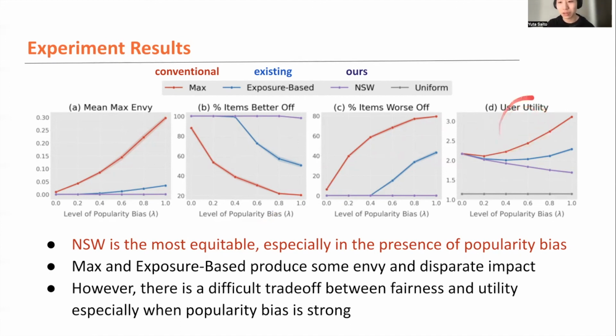So here's a user utility metric, the conventional metric. User satisfaction still remains important. And in terms of this utility metric, Nash Social Welfare actually has lower utility compared to the exposure-based fairness and the max ranking in the presence of popularity bias. Of course, it's much better than the uniform random baseline, but this is evidence of the fairness and utility trade-off in the presence of popularity bias. Of course, the Nash Social Welfare is the most equitable, but if we try to attain fairness perfectly in the presence of popularity bias, we have some loss in the user utility.